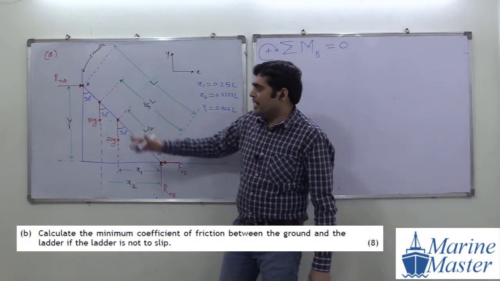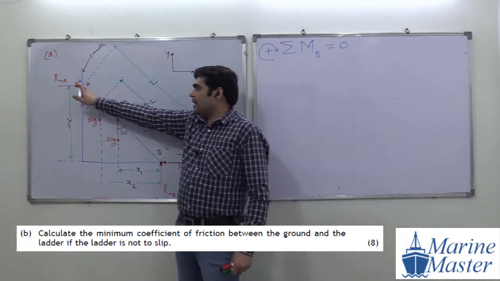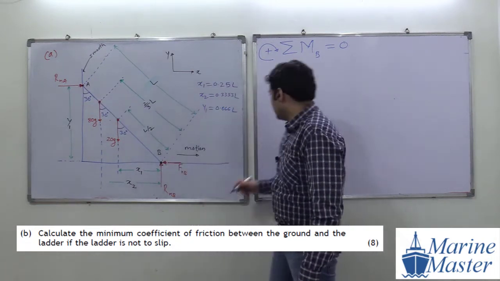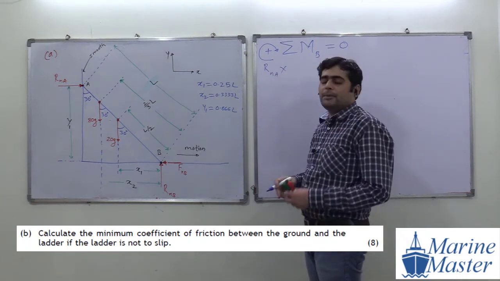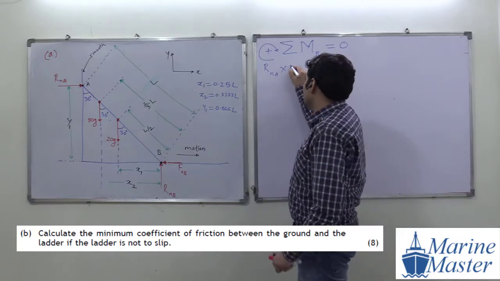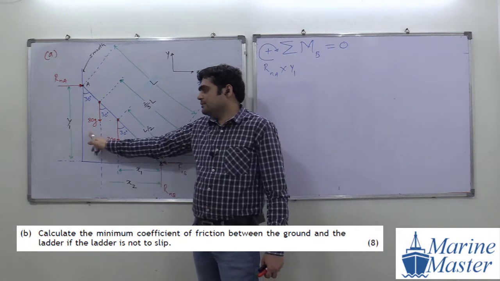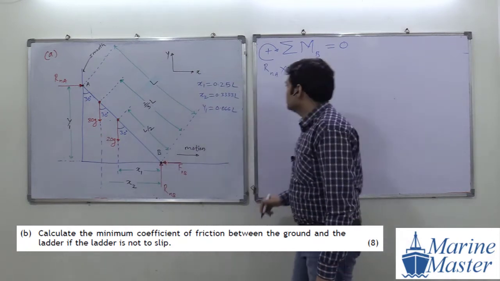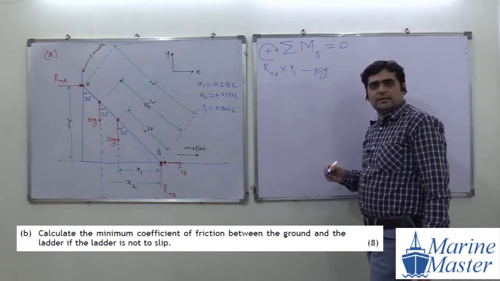Now what is the effect of RNA? Clockwise or anti-clockwise about point B? Clockwise. What will be the perpendicular distance, everyone? y1. Then what will be the next force, everyone? Clockwise or anti-clockwise? Anti-clockwise, minus ATG.